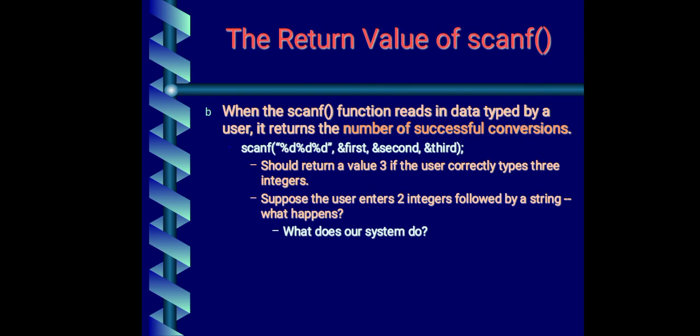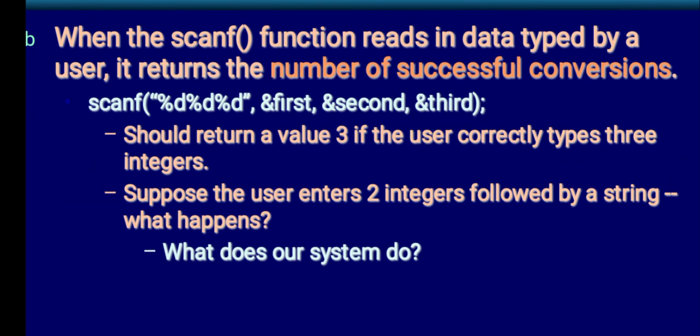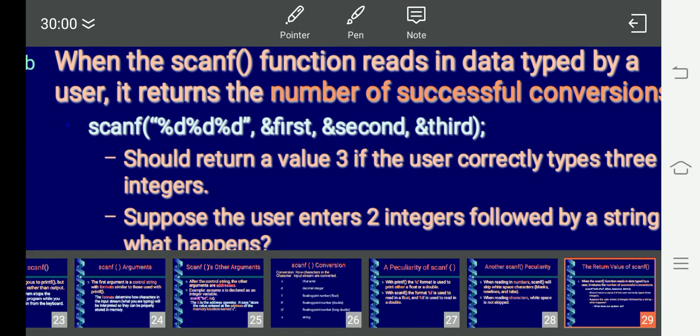When the scanf function reads the data from the keyboard, it returns the number for successful conversion. Like you see here, it reads whatever you type first, that goes in the form of %d to the variable first. Then whatever second value you type goes in the form of integer to the variable second. Each is preceded with ampersand to indicate the address operator.